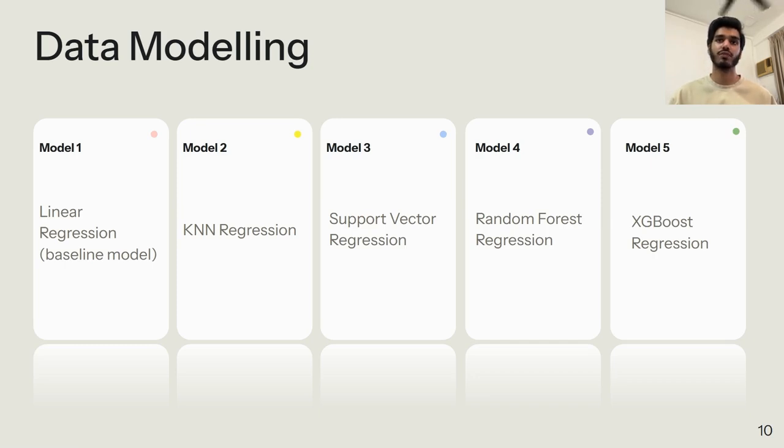Random forest is the fourth model that relies on an ensemble of decision trees to learn nonlinear relationships between the features and uses bootstrap aggregation to reduce overfitting. XGBoost is our fifth model and is expected to be the best one out of them all, as it improves on the random forest performance by sequentially building the trees and correcting the errors of its predecessor trees.